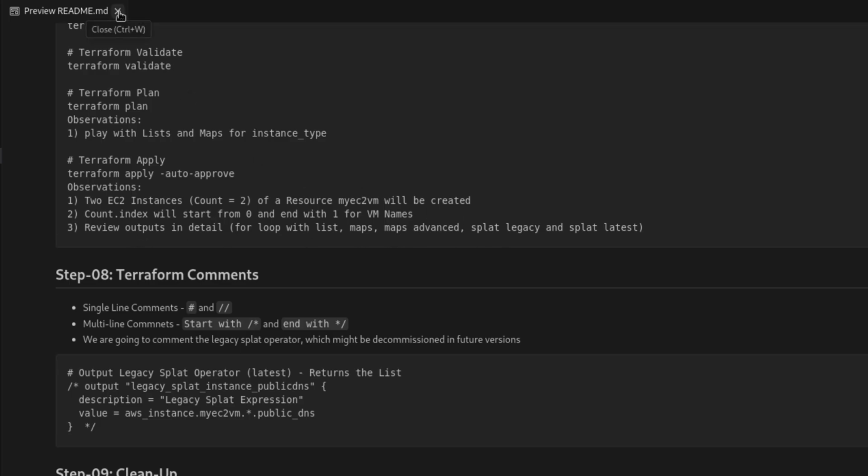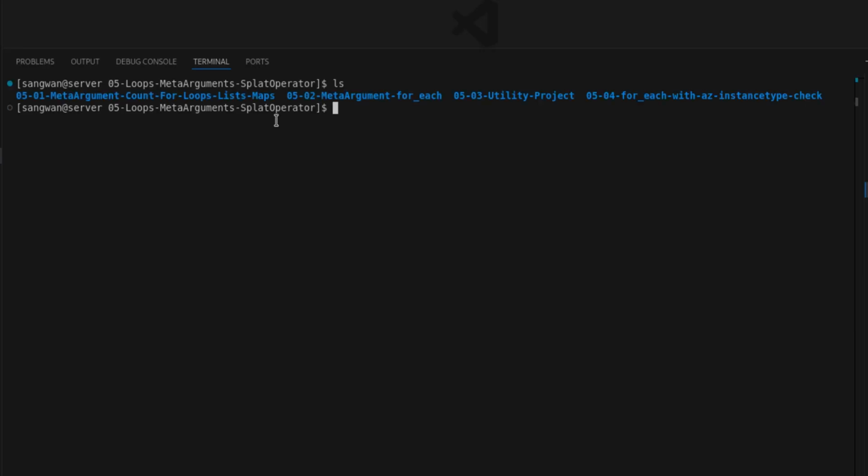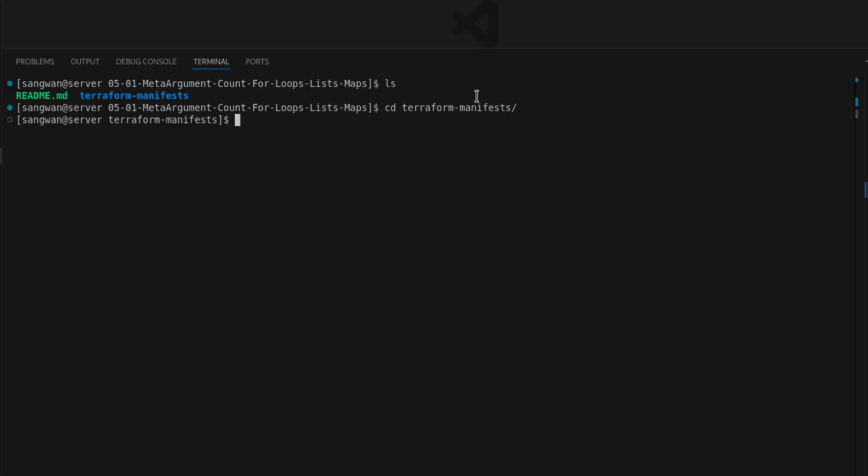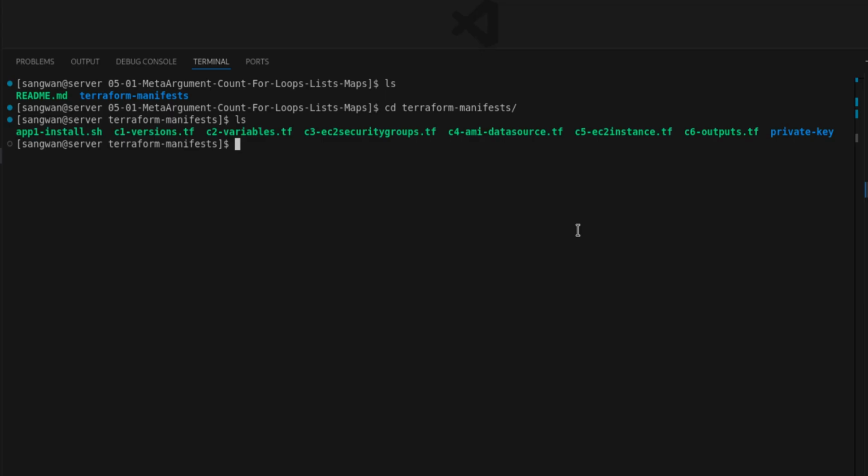So let's start. Now here we have 0501. The first example is we are using the meta-argument count for loop. Inside this folder we have Terraform manifests. Let me see what I am talking about. This is what I just now explained, the meta count. Here we have these Terraform files. I'll explain the same thing, I'll show you the code now.